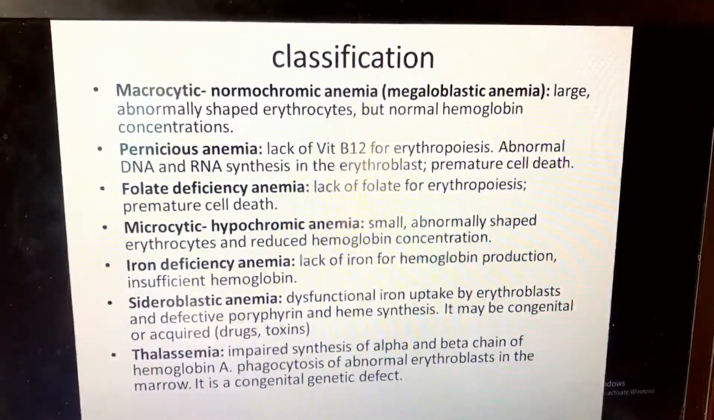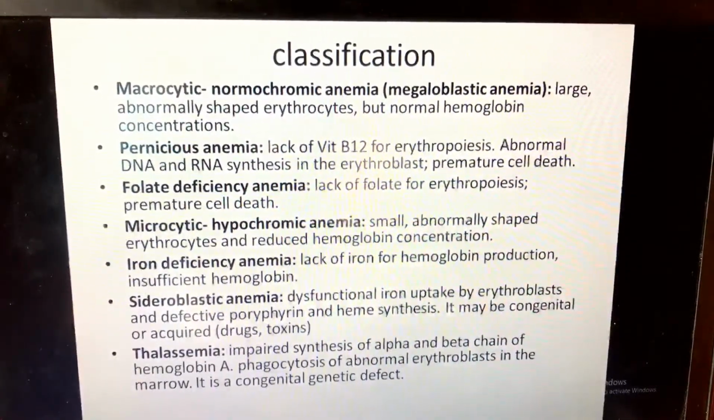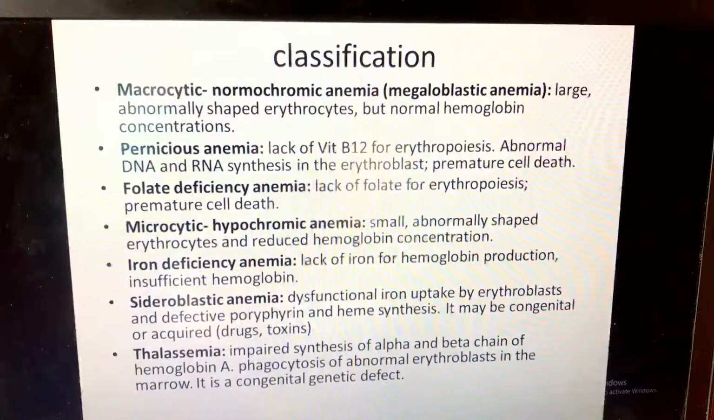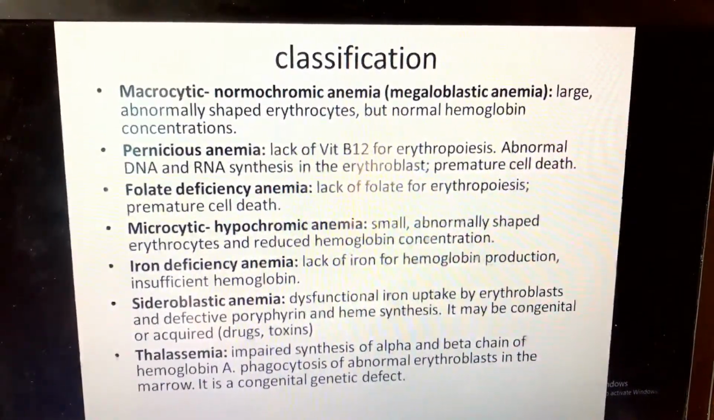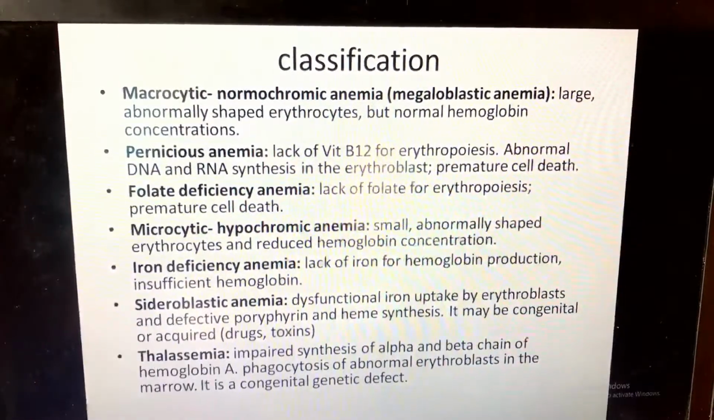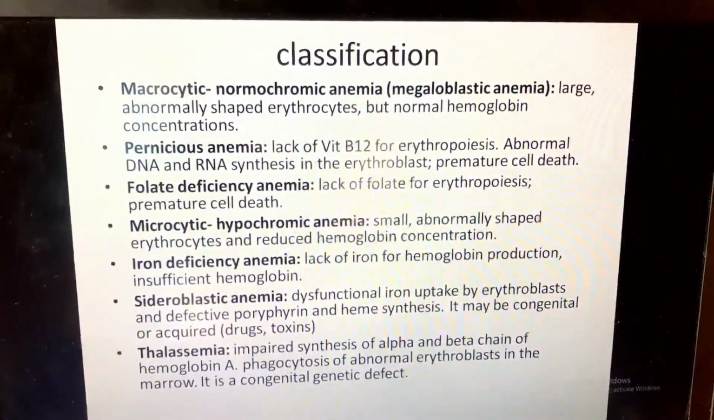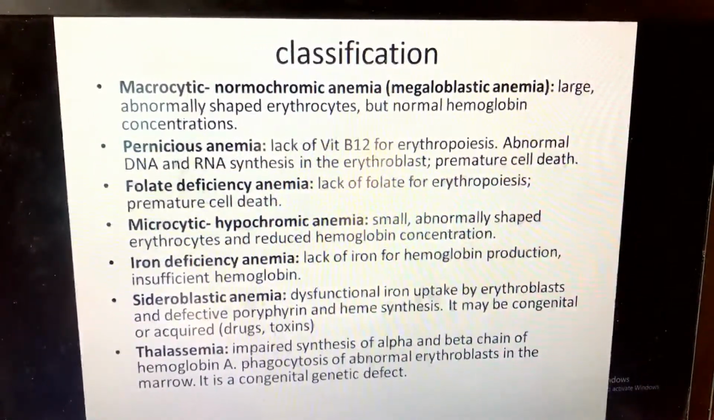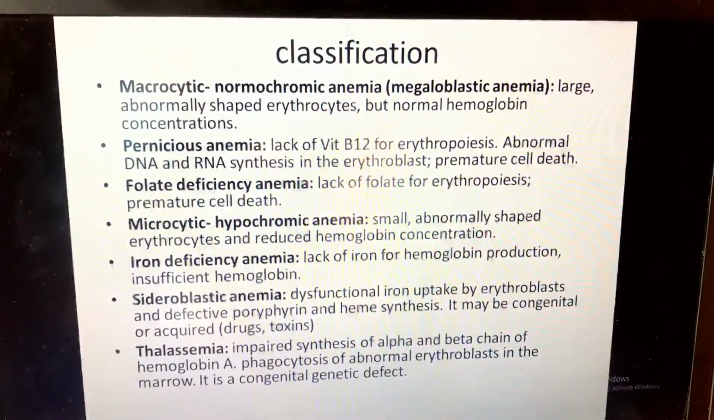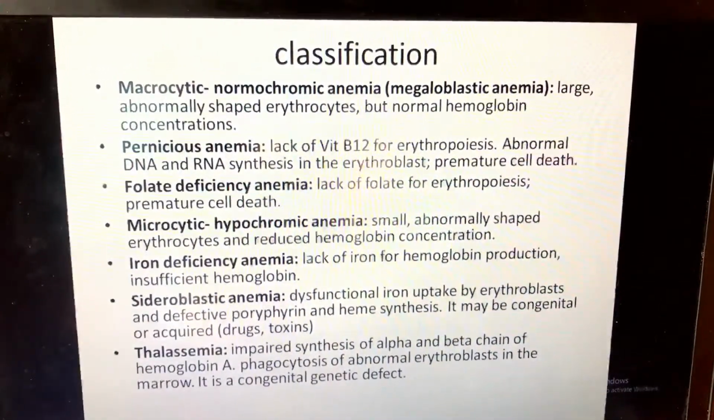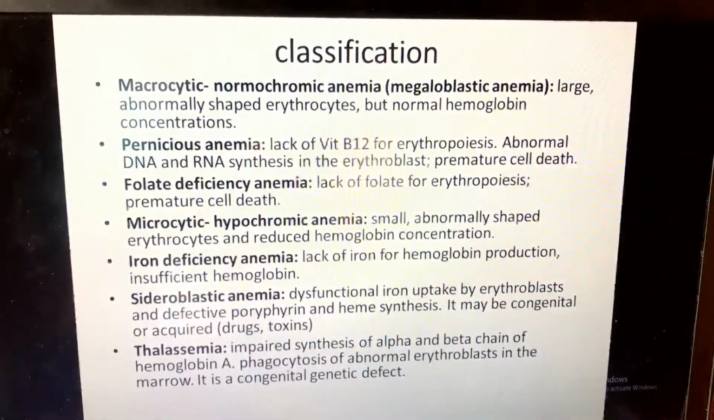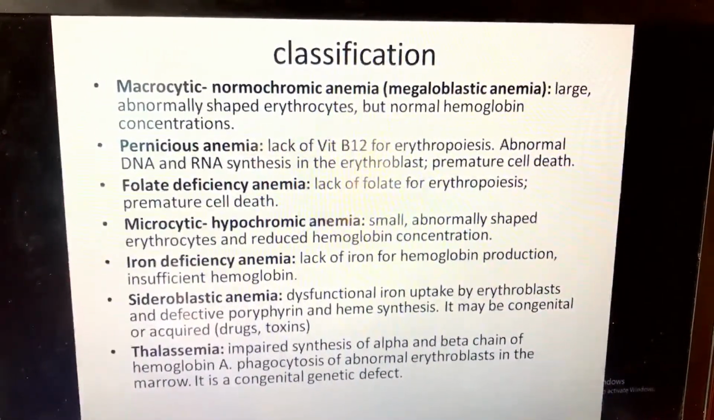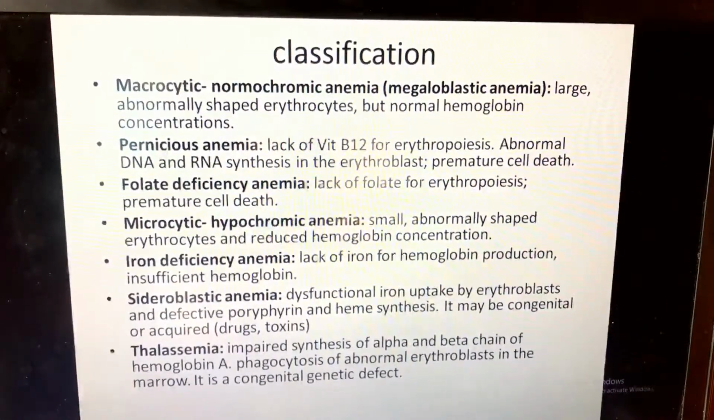We have also folate deficiency anemia. This is lack of folate for erythropoiesis. We know very well that folate has a major role in erythropoiesis, in the formation of the blood cells. So when there is a lack of folate, we have a premature cell death of the red blood cells. So this will result in the reduction of red blood cells.